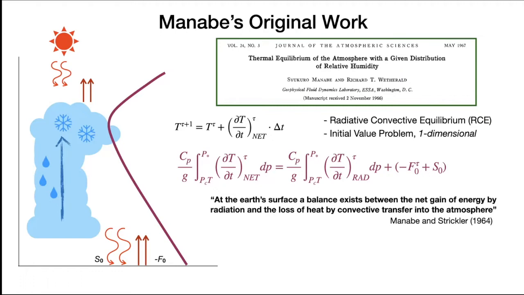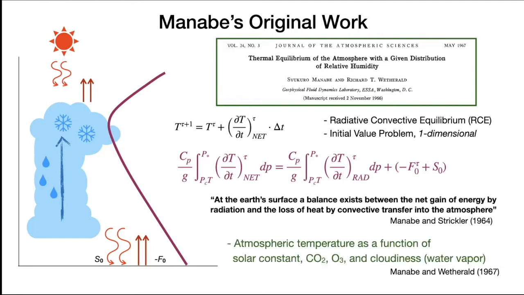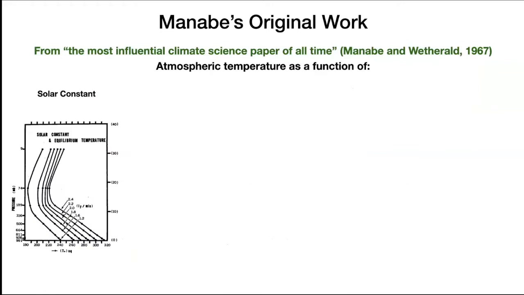So Manabe and his coworker developed this model, radiative convective equilibrium, as an initial value problem. And because of the limit in computer power back then, they used this model in one dimension, so basically one line. They computed the atmospheric temperature as a function of solar constant, carbon dioxide level, ozone level, and cloudiness or water vapor.